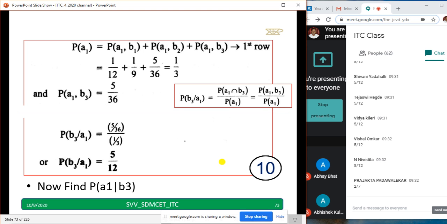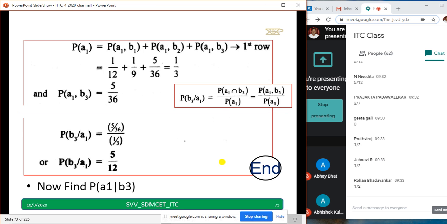Prajakta is telling 2 by 7. Okay, I will check with others. Geeta is getting 0, no problem. We'll see others. Whatever the majority get will probably be the correct answer. Let at least 30 students type that.